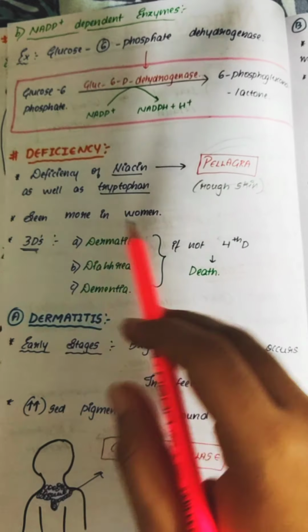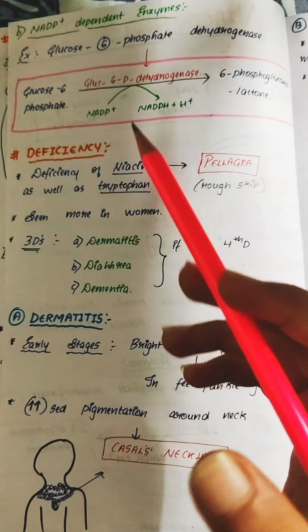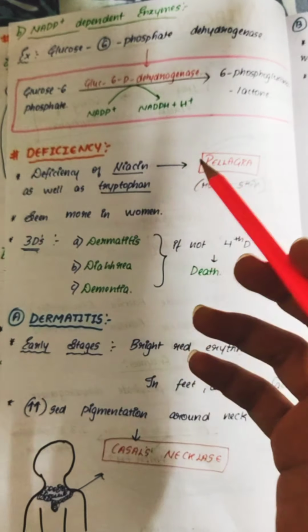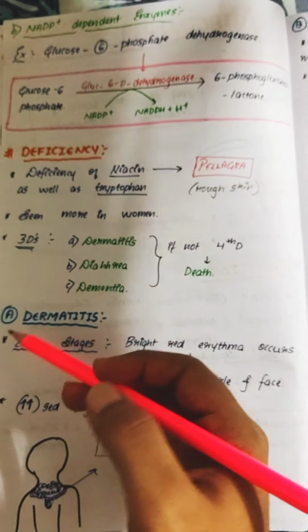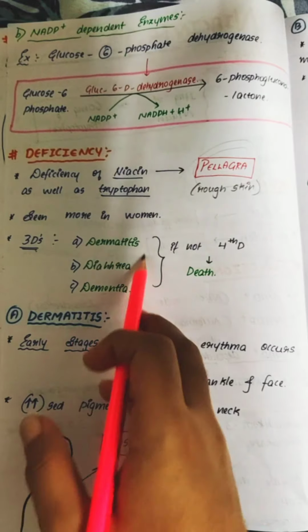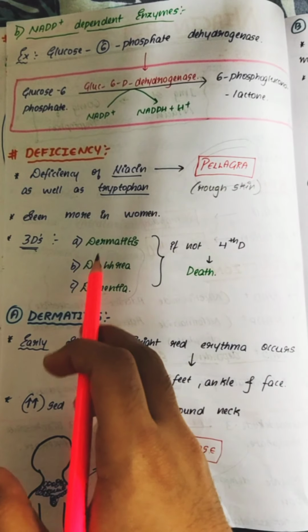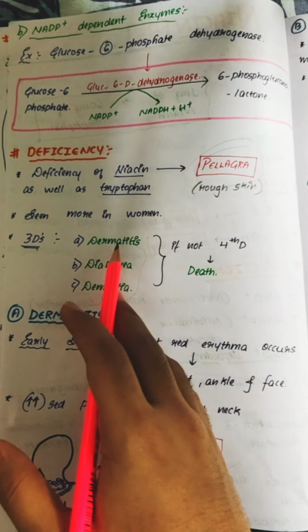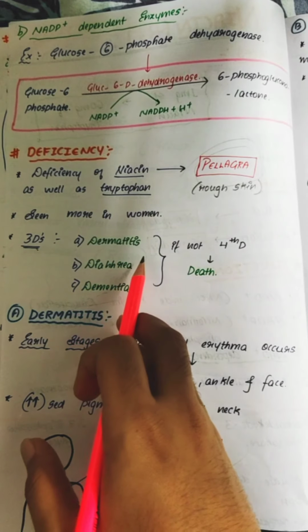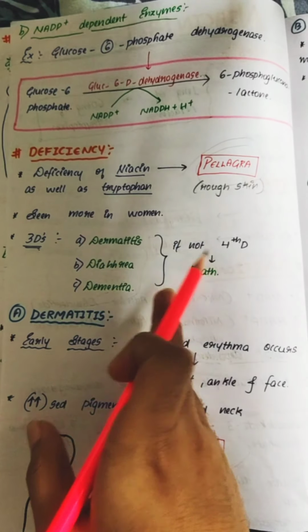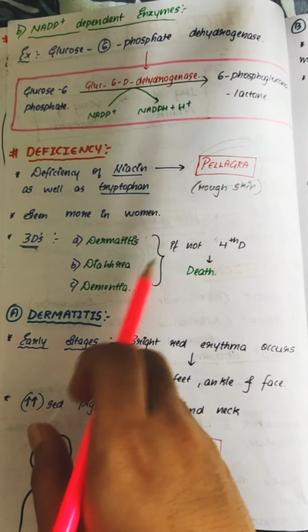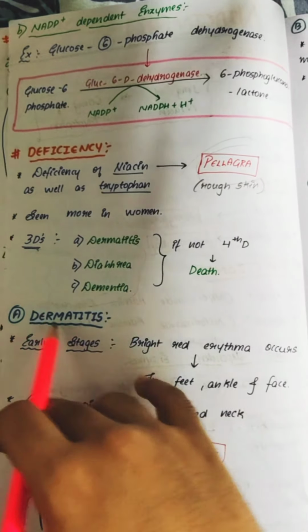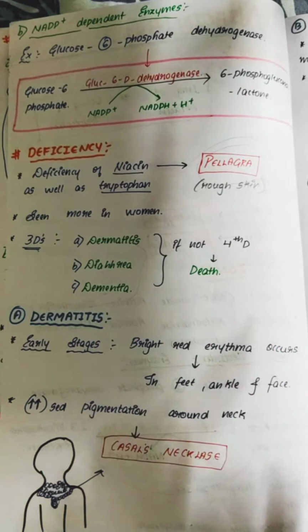It is mainly seen in women because women consume a bit less quantity of B3, that is niacin, compared to men. So you can see the main 3 Ds. Write this. This is very important. That is 3 Ds, and the fourth D is death. First, dermatitis, diarrhea, dementia and death. So these are the 3 Ds, that is dermatitis, diarrhea, dementia, and the fourth D is death. Very important Ds.